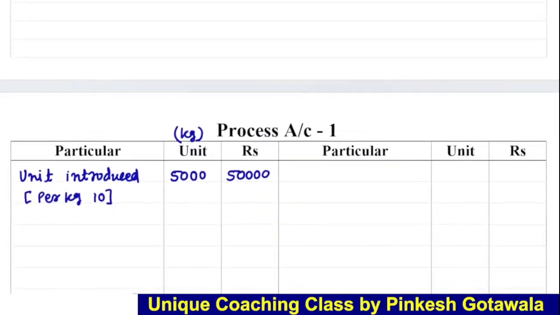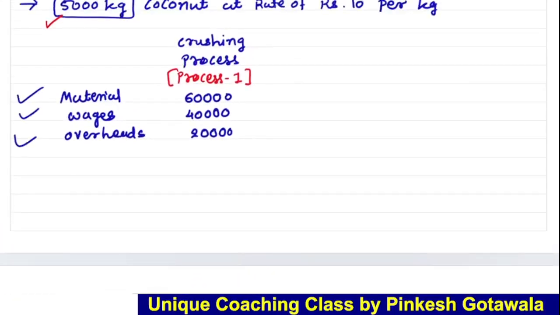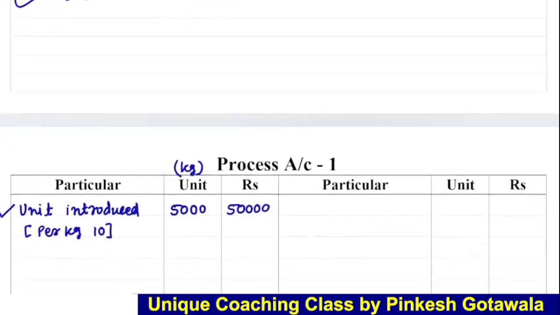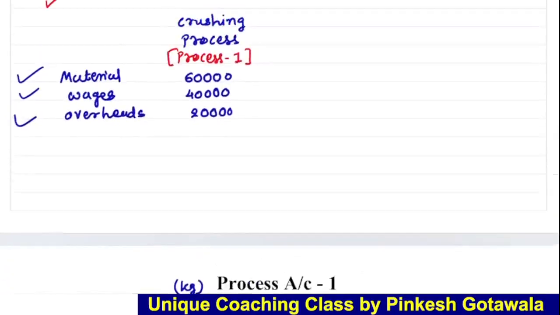So we have to give effect in process account 1, because the 5000 kg will come in process account 1 only. So what will we write? Unit introduced, that is, entered, 5000 kg at the rate of 10, so total 50,000. Then we have done some expense in the crushing process, right? Material, wages, overheads. So let's give them effect. Material, then wages, then overheads.